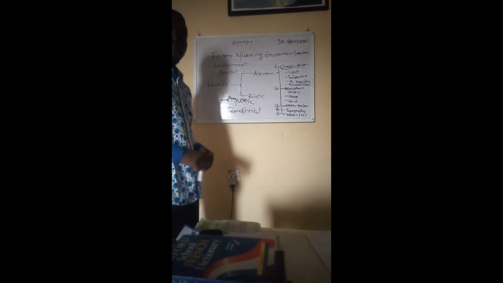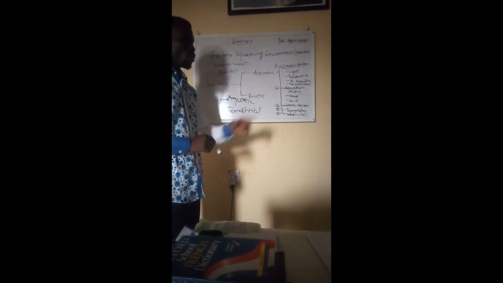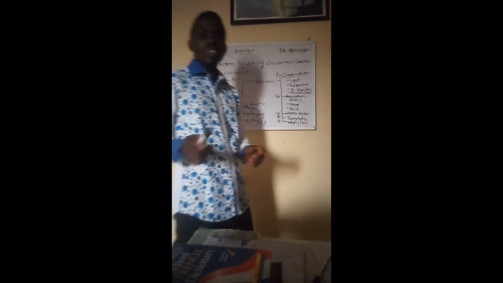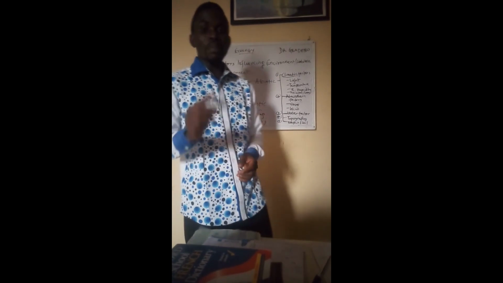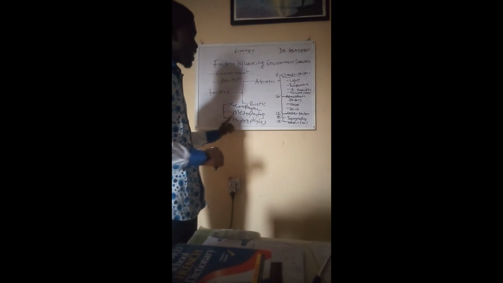Now, I still want to draw more on this water factor. Based on water shortage tolerance, plants, especially, can be categorized into three: xerophytes, mesophytes, and hydrophytes.